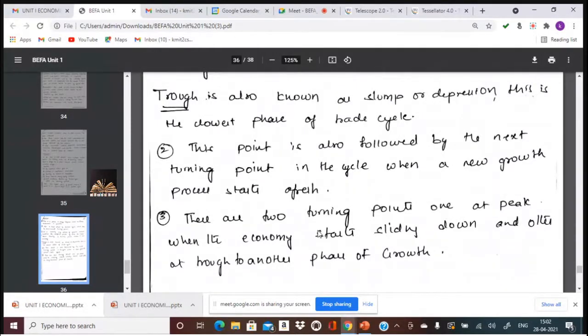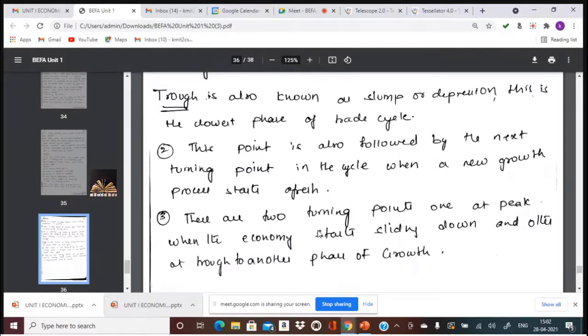And this is the lowest phase of the trade cycle. Business cycle is also known as trade cycle. This is the minimum point, which leads to a turning point for the next phase, that is the expansion phase. Remember, no phase in the business cycle is permanent.